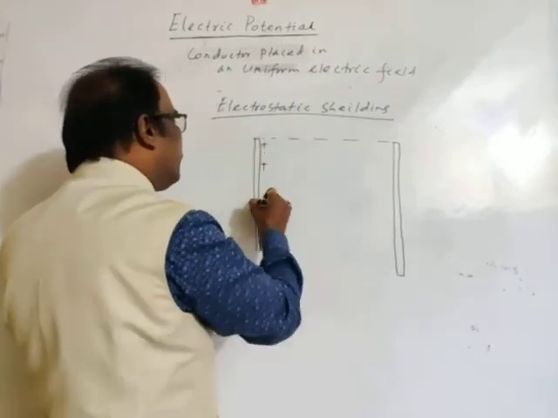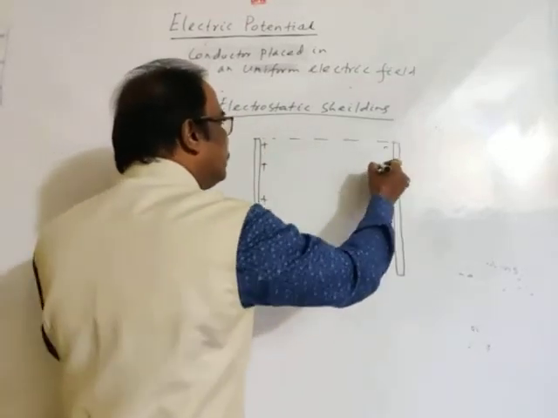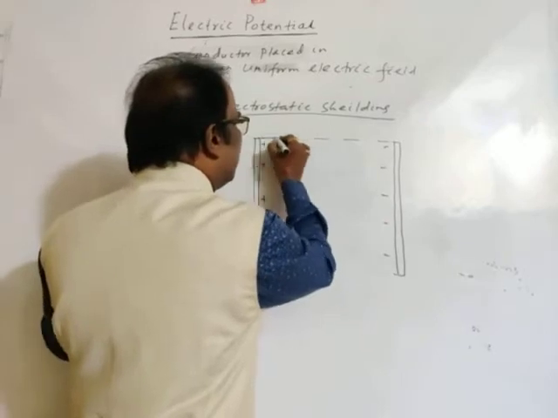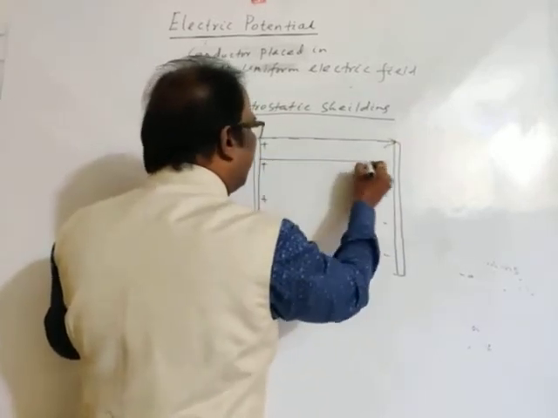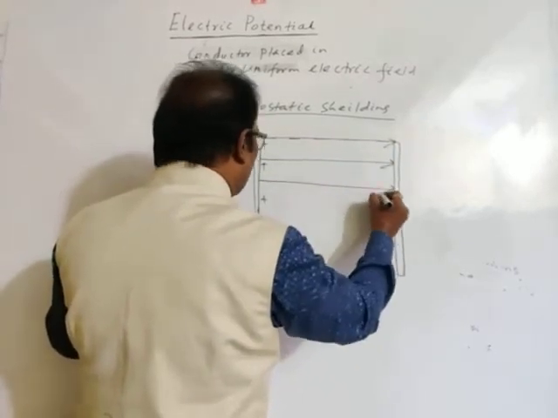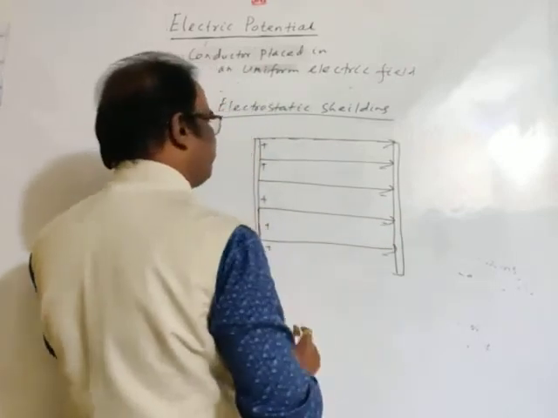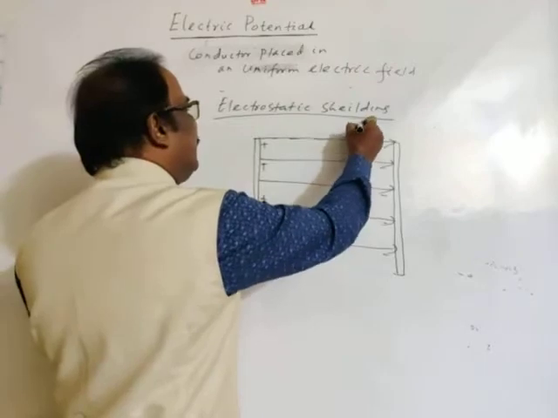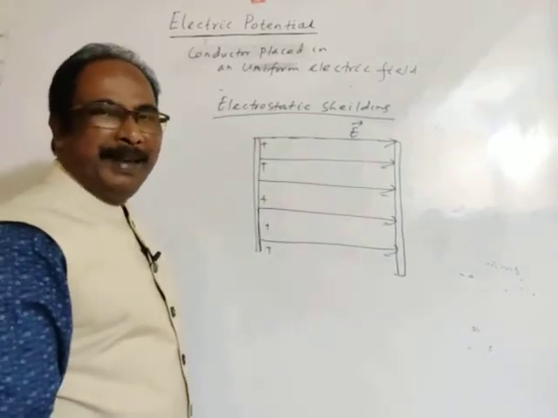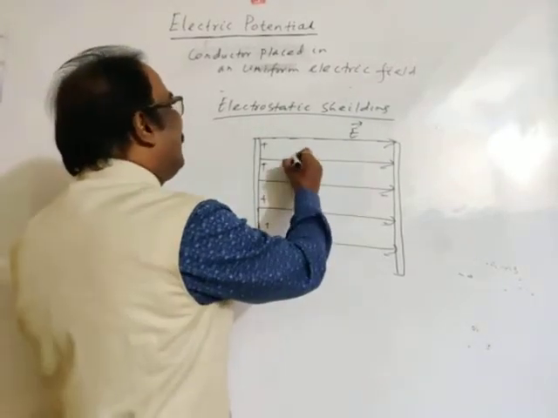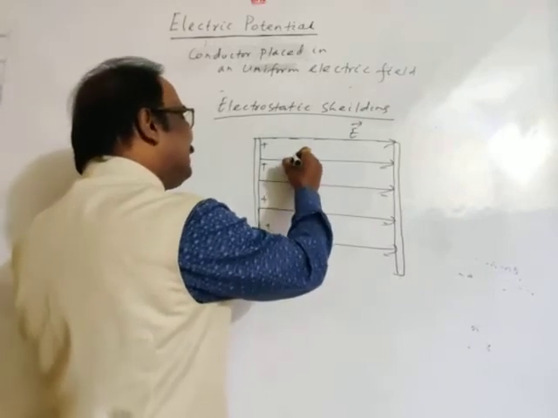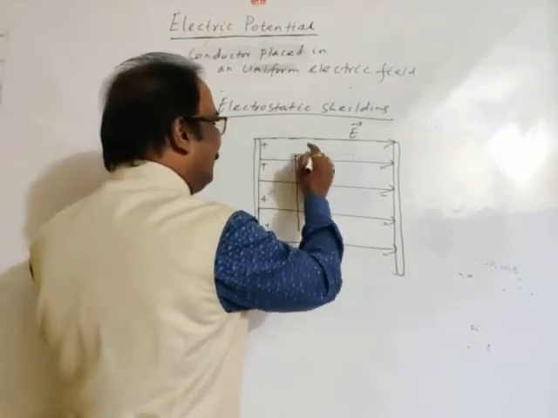This is the positively charged plate and this is the negatively charged plate, and as we know, electric field lines are parallel and equidistant. Here are uniformly charged plates, so a uniform electric field exists. Now let a hollow conductor, this is a hollow conductor, hollow.